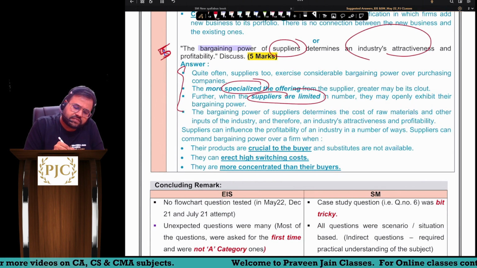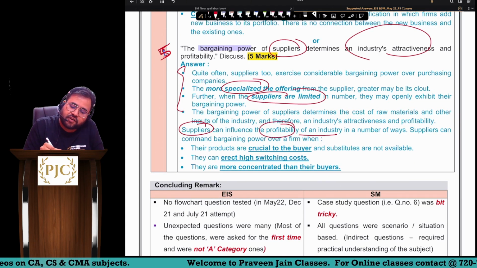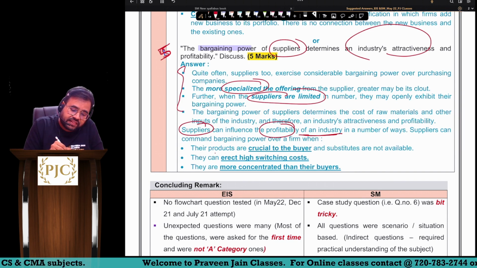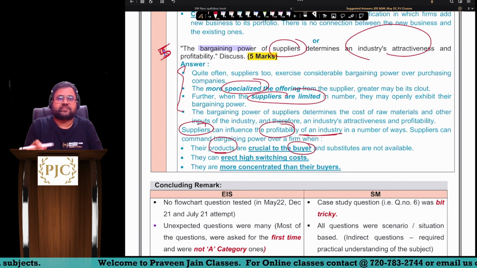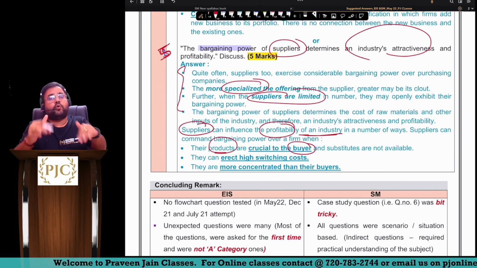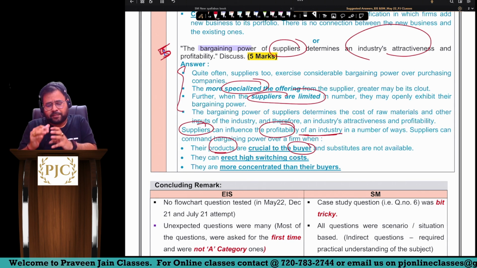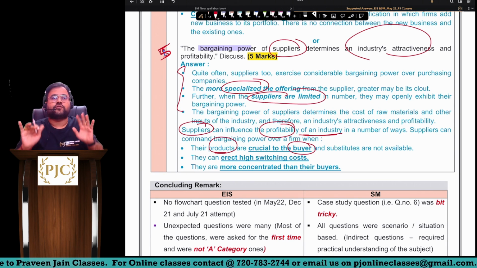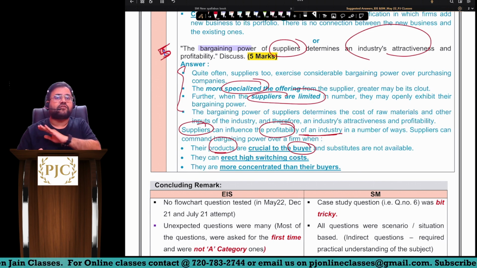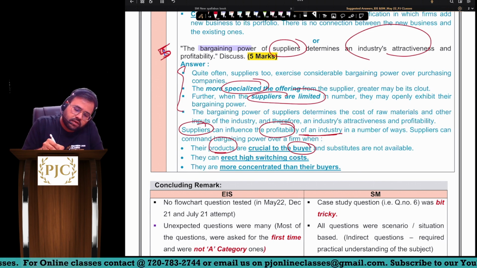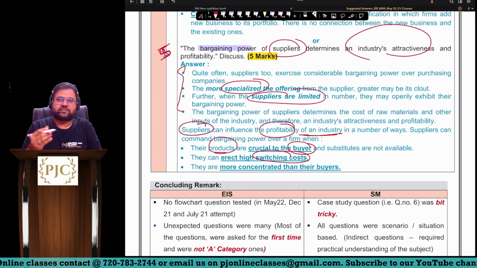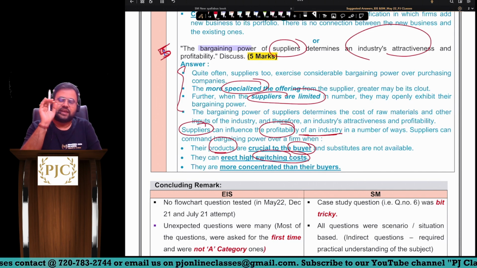So a supplier can influence the profitability of an industry when their products are crucial to the buyer. Meaning, for a buyer, only this supplier's product is useful, and any other supplier's product is of no use, right? Or when there is a high switching cost. For that, we have taken one beautiful example in the regular class.